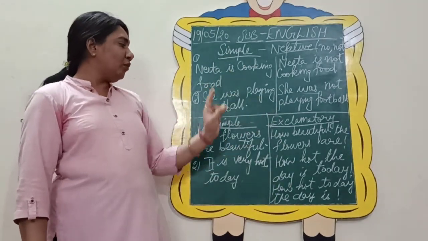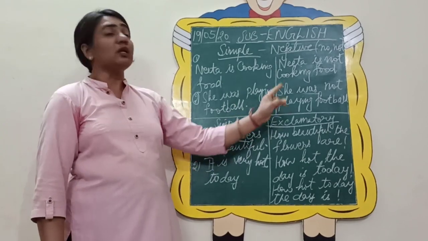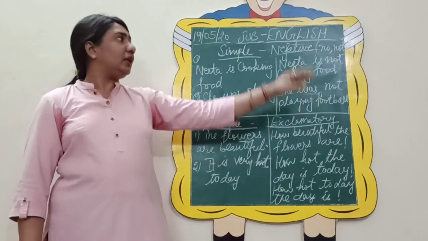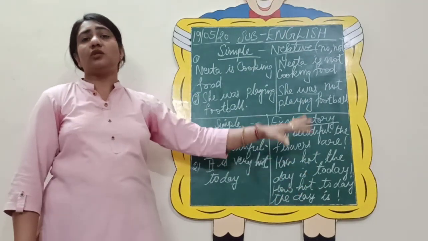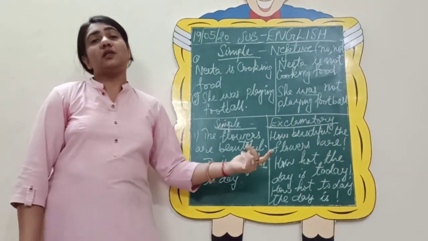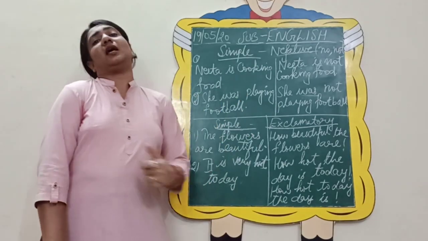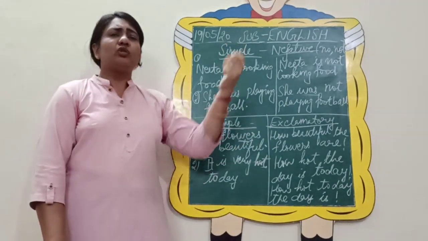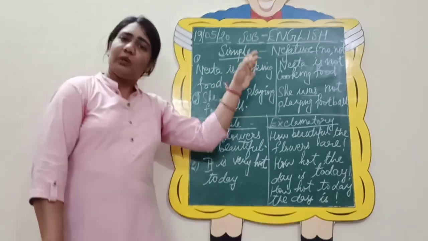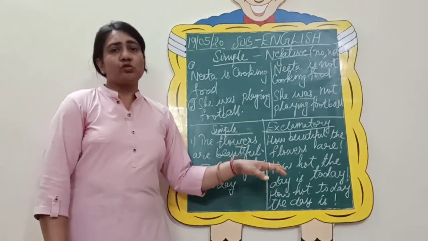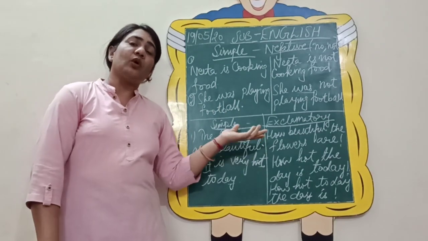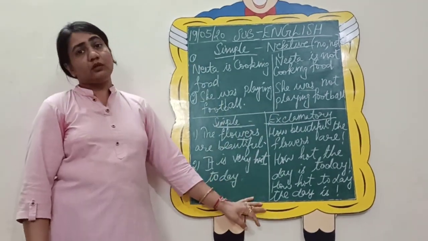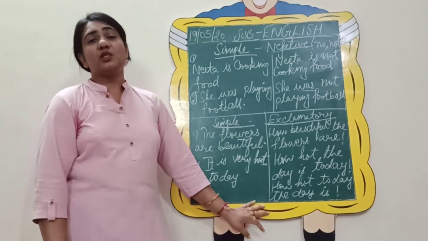Then there is one more transformation of simple into imperatives that we have done, and one more topic related to this transformation of sentences, or you can say interrogative sentences. There are question tags that we have done. It is there in your book, and that can also be asked in the exam. So the small topic is there that I will discuss in the beginning tomorrow, and after that we are going to start with the nouns. So just revise the rules please, because it is very important.